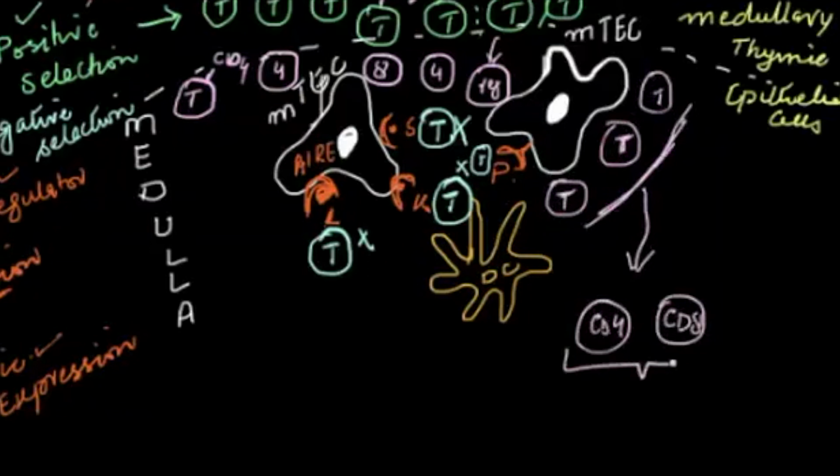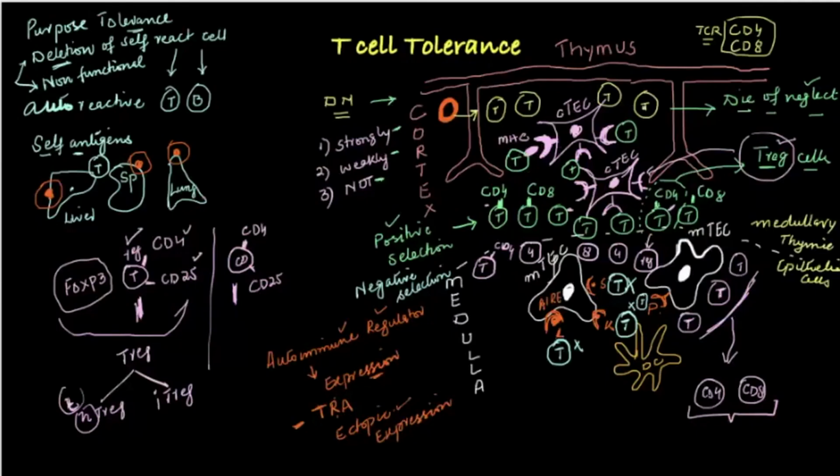Okay, so the first phase, where they just bind and recognize the antigen, whether they recognize strongly or weakly, these cells survive. This is called positive selection. The cells that do not recognize anything die of neglect.